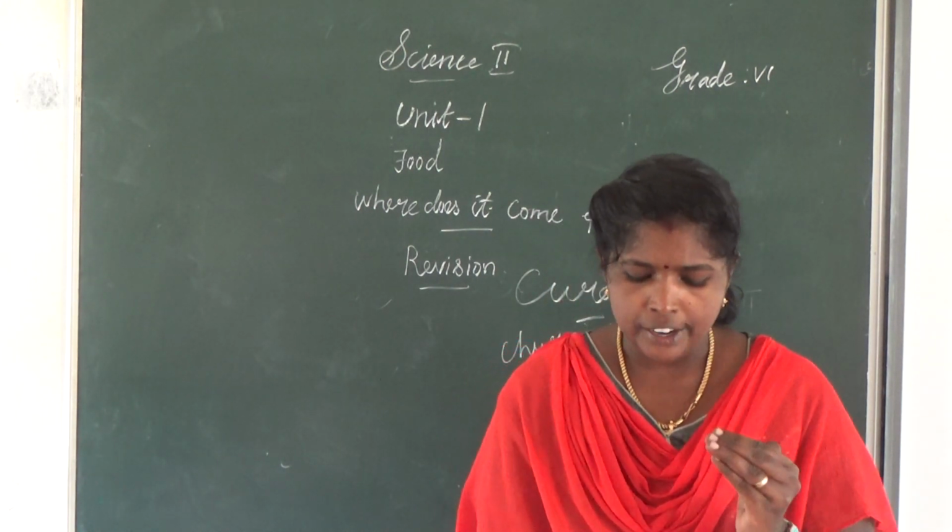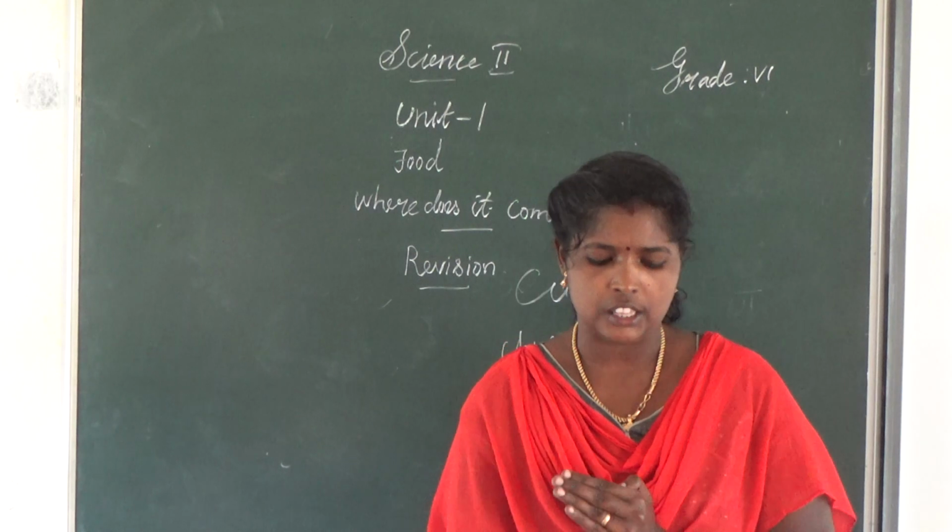Next question. Squirrels have a pair of broad, sharp-edged front teeth.